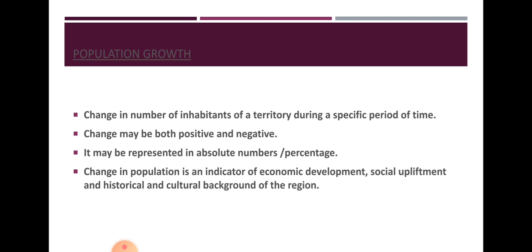For example, suppose in the case of India in 2001, the total population was 102 crore, and in 2011 the total population was 121 crore. Then this 18 crore is the growth of the population. The growth of the population, or the change, can be positive or negative. It may be presented as an absolute number or in the form of a percentage.